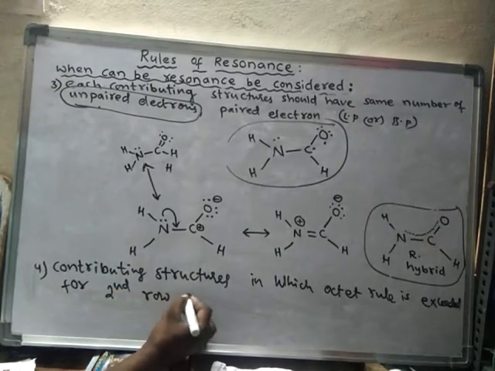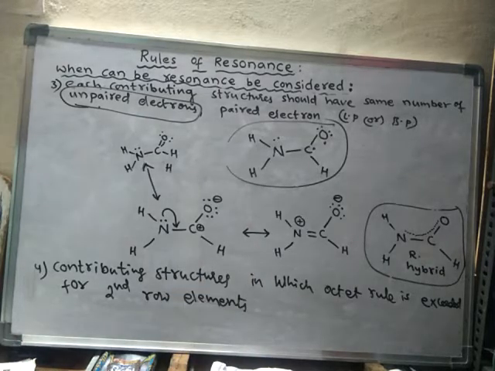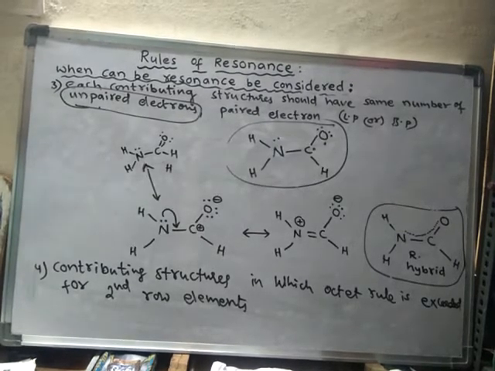What are second row elements? That means second period elements. What are second period elements? Beryllium, boron, carbon, nitrogen, oxygen, fluorine. Okay, so these are second period elements.